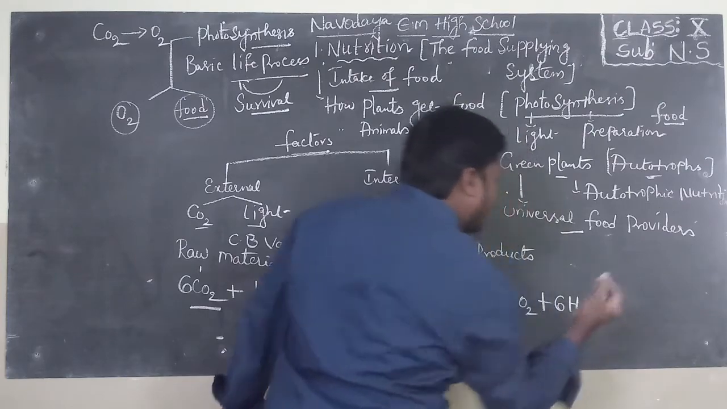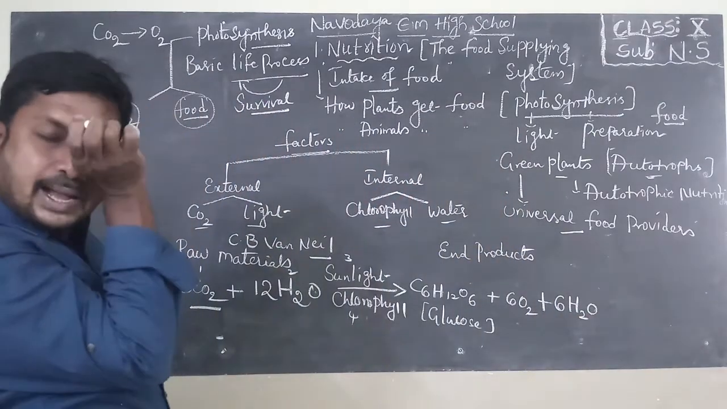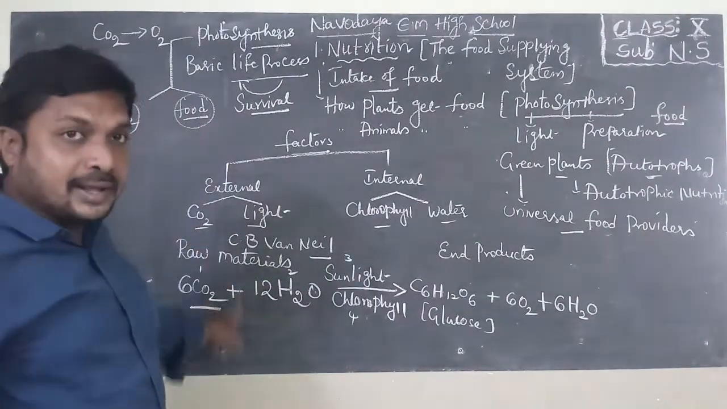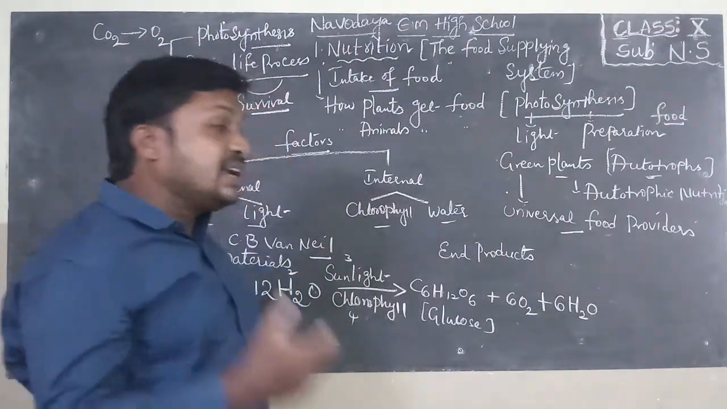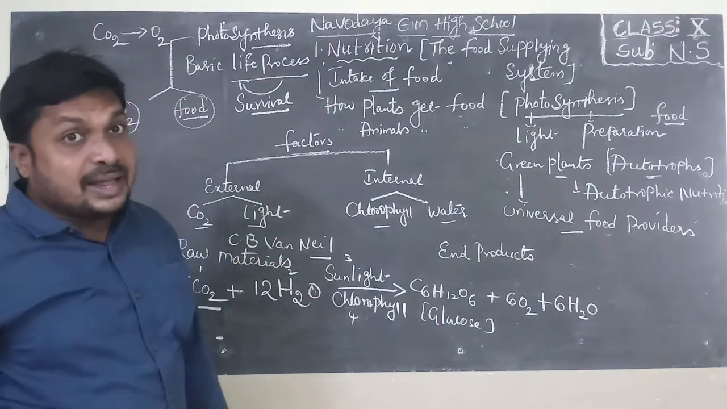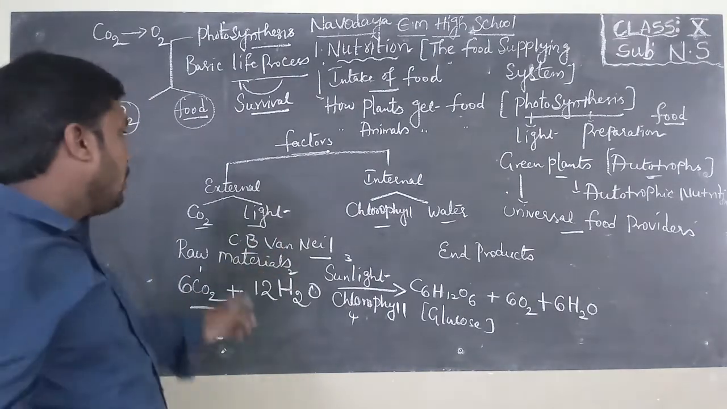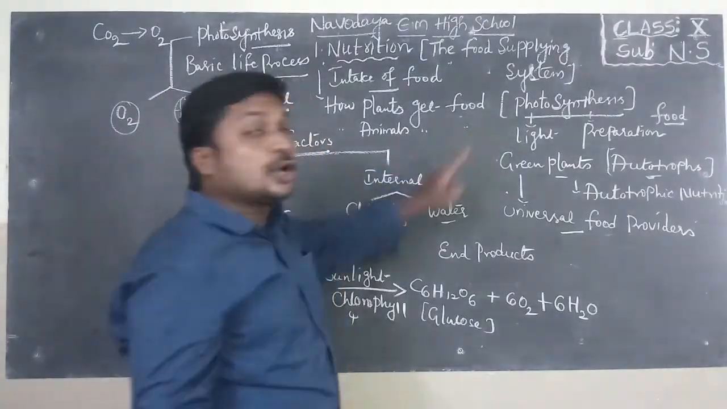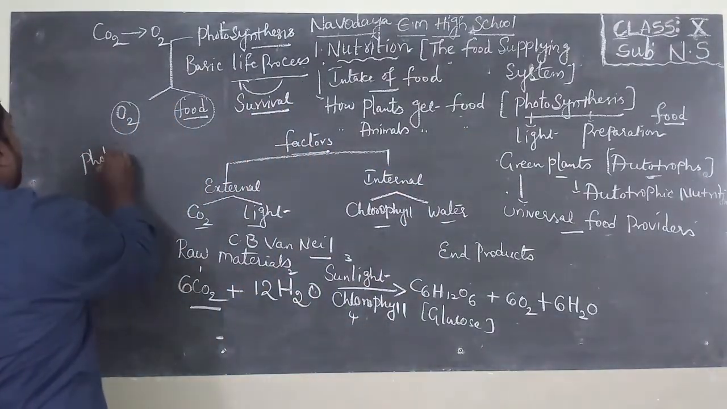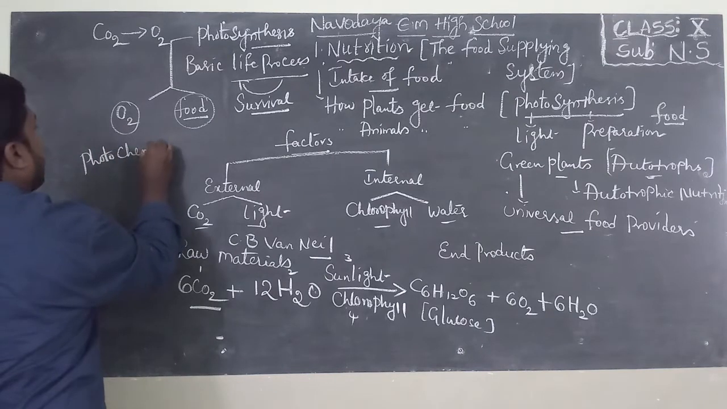Some amount of water also will be released. This is the balanced equation proposed by C.B. Neal. Now I will explain the definition of photosynthesis proposed by C.B. Neal. What is the definition? Photosynthesis is a photochemical reaction. Keep it in mind.